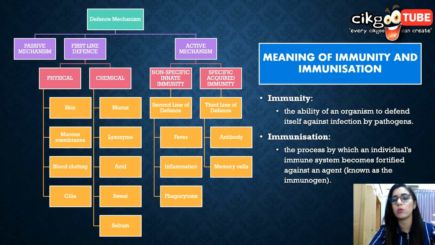It's just like going to war. The third line of defense is the one that involves the immunity response. First and second, no. The third line involves the immunity response, and it depends on the ability of the antibodies to recognize and protect the body from that specific antigen or pathogens. So the third line of defense is the final defense of the body.